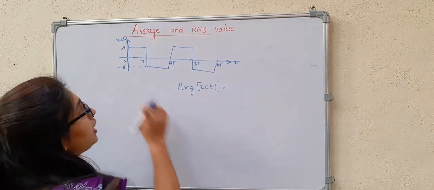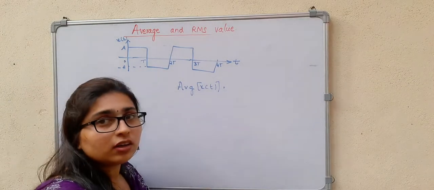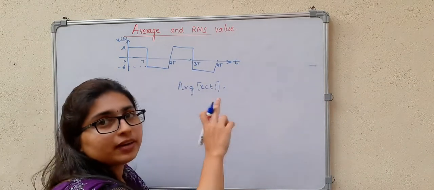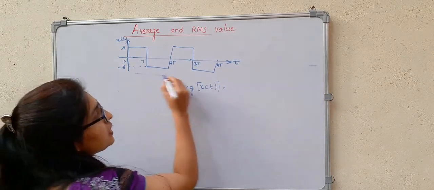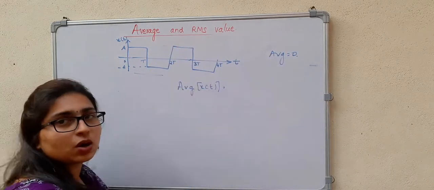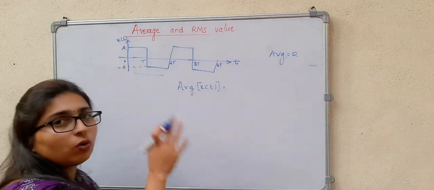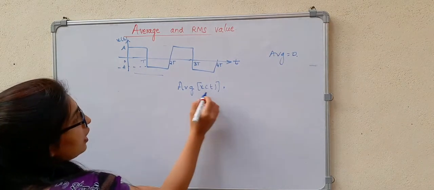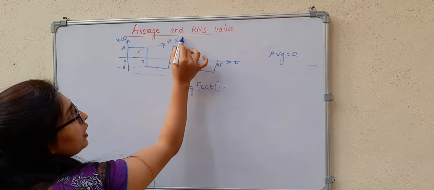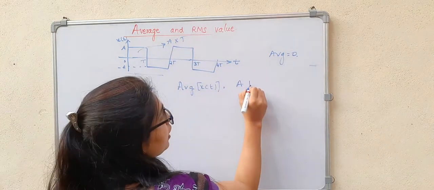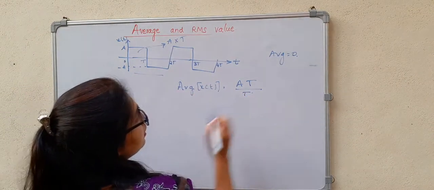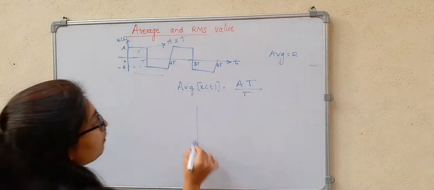by time period. So let me consider only the positive half cycle, because if I consider the complete cycle, what happens, it will be 0. Average value will be equal to 0, because the positive cancels out the negative. So if I consider only the positive half cycle, the area is nothing but the area of this square, which is A into T, right? What is the T here? It is T.